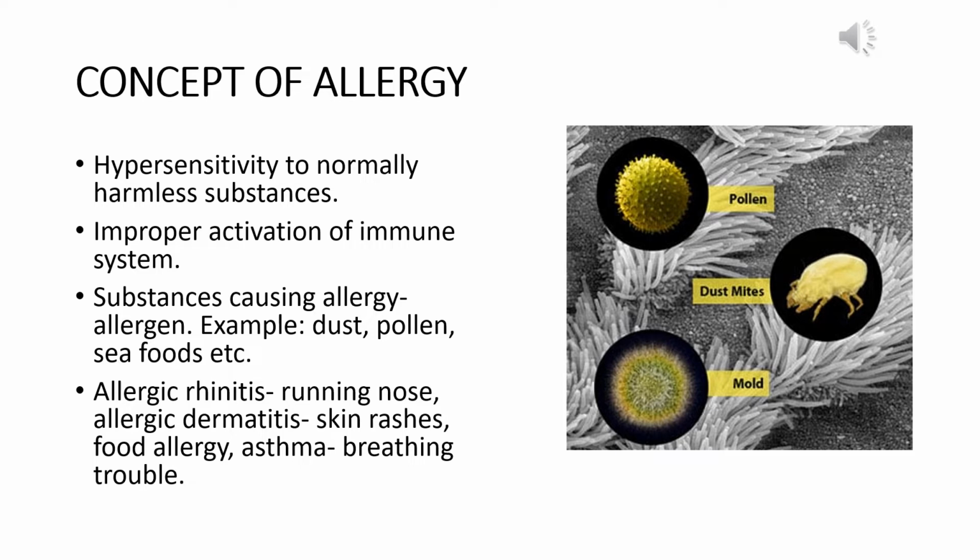Now, allergic rhinitis is a type of allergic reaction which includes a running nose. Allergic dermatitis is another allergic reaction which includes skin rashes. And food allergy and asthma include breathing trouble.